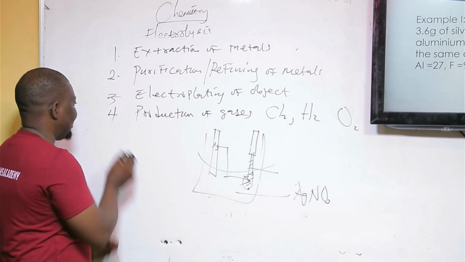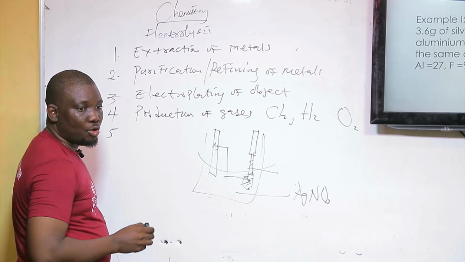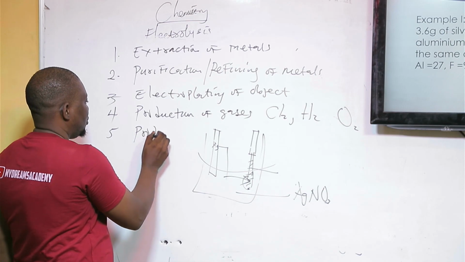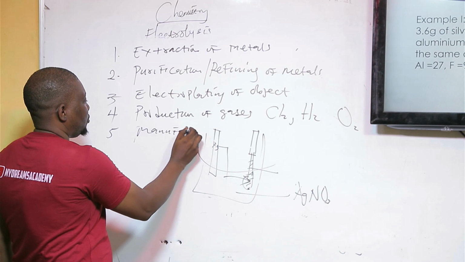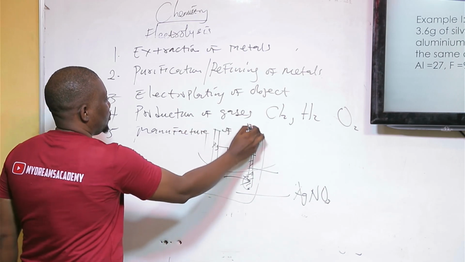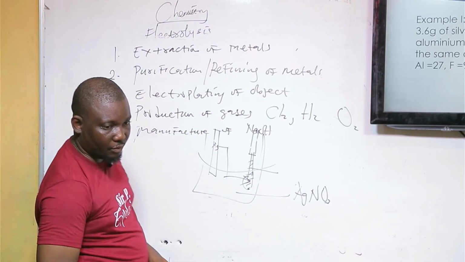The last but not the least is the production or manufacture of sodium hydroxide. You also use electrolysis of brine.